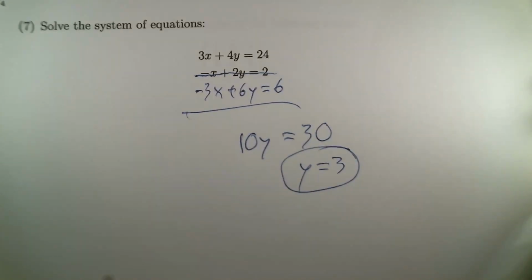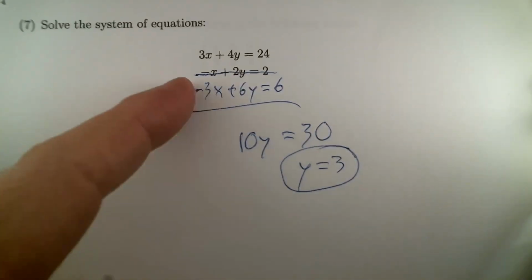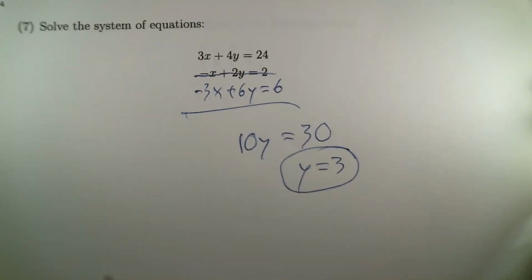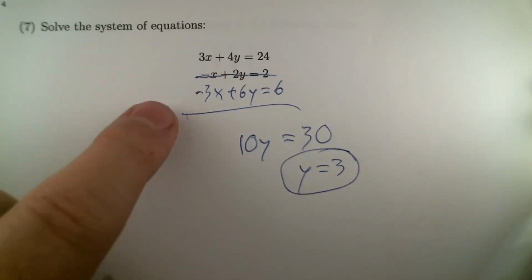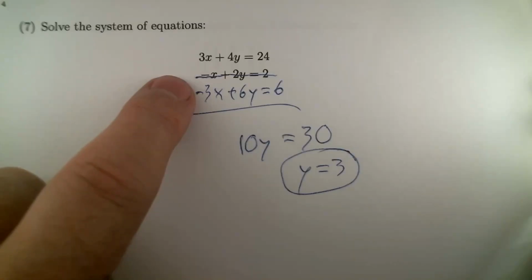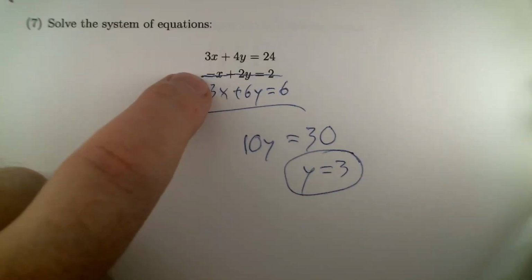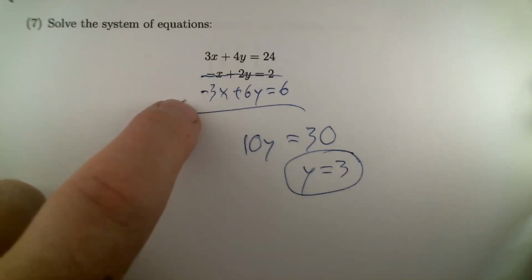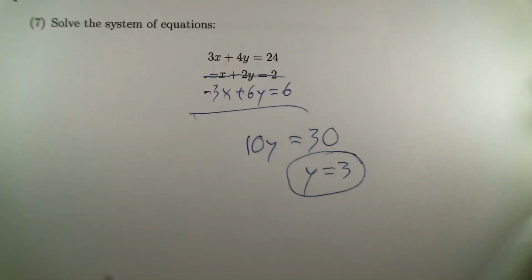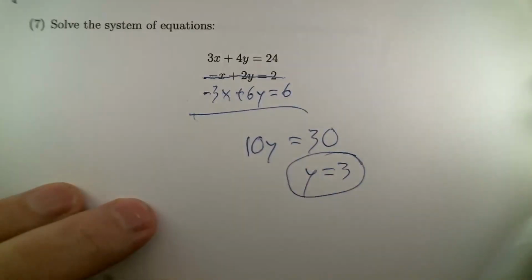So we eliminated a variable. First had to scale this second equation up by a factor of 3, but then when we added it, it killed off the variable x, and we were able to solve for y then. Once we've done that, we should go back to something and figure out, do we want to use that first equation, the original second equation, or the modified version of the second equation? Kind of doesn't matter. You can use whatever one you want. I'm going to go ahead and use the first one.